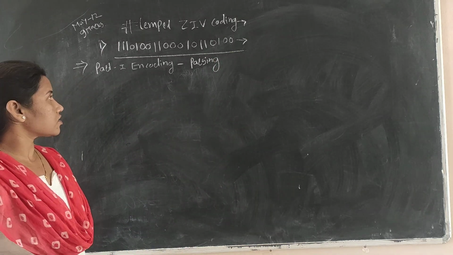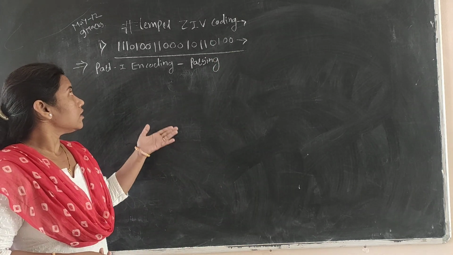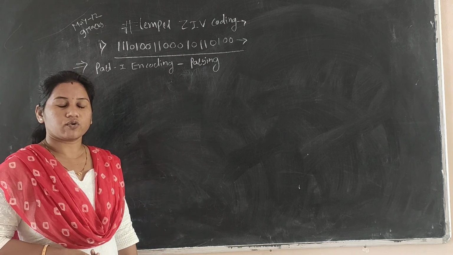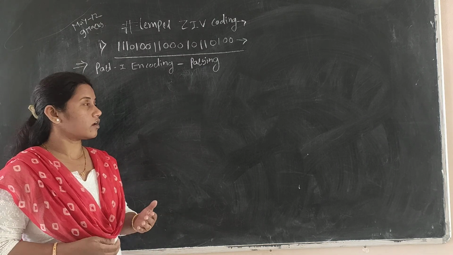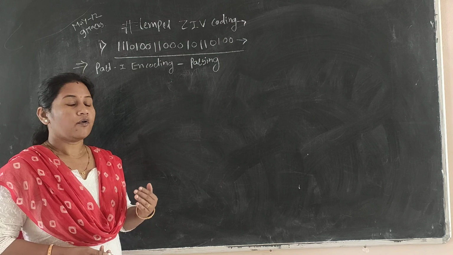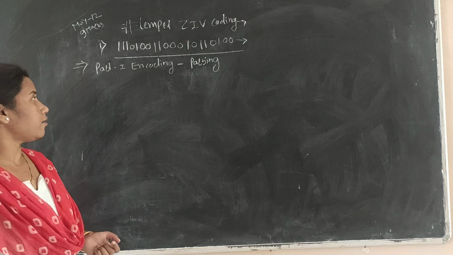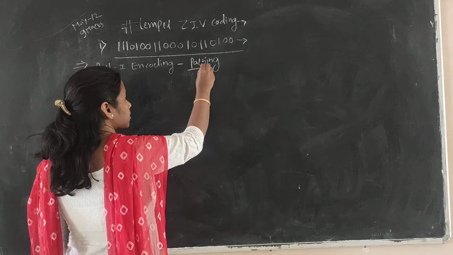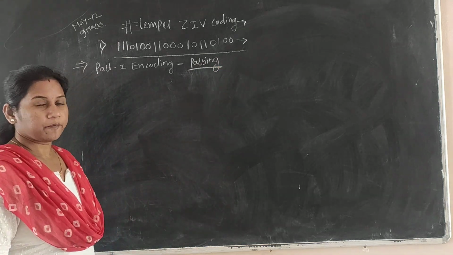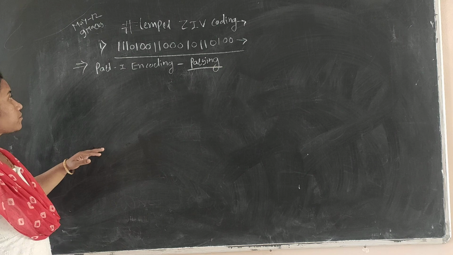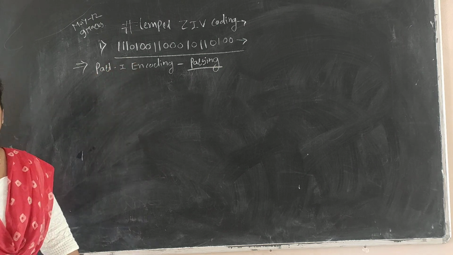In the last lecture we saw the theory of Lempel-Ziv coding, and discussed the steps we have to follow, including the word parsing. Now take this parsing for the given bit stream.